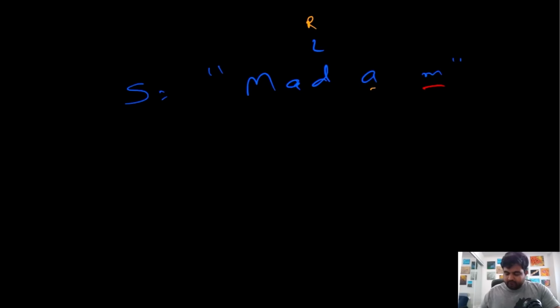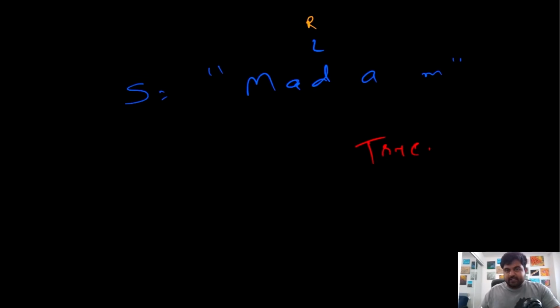Now we don't have to do it, but because in our algorithm we are specifying that we need to check before the right pointer crosses the left, if we do one more iteration, essentially right would come and left would come over here, which means that they would be crossing each other, which is not what we want. So we have already concluded that all the characters inside this given string are part of a palindrome, and we can return true in this case. And this is the approach we are going to take.